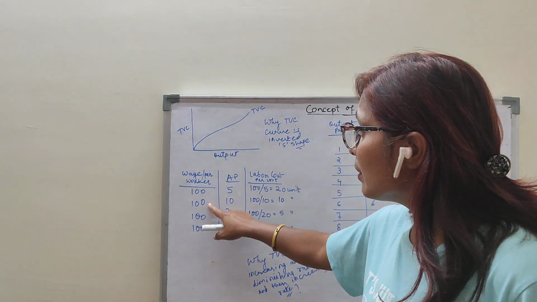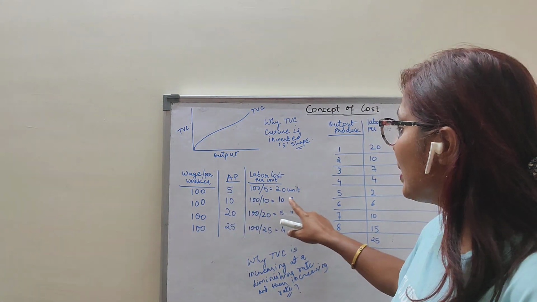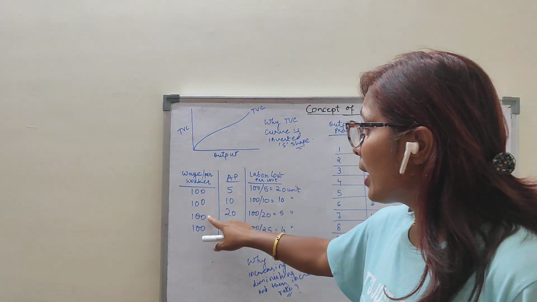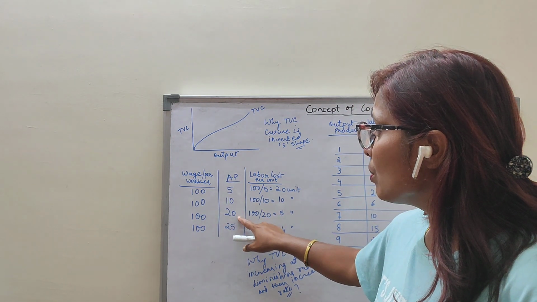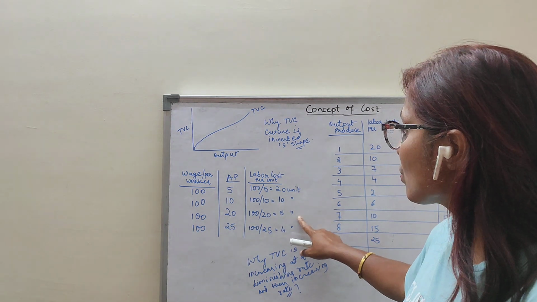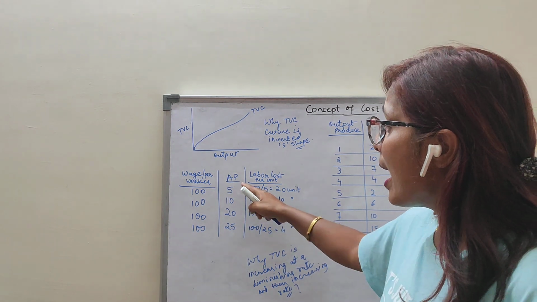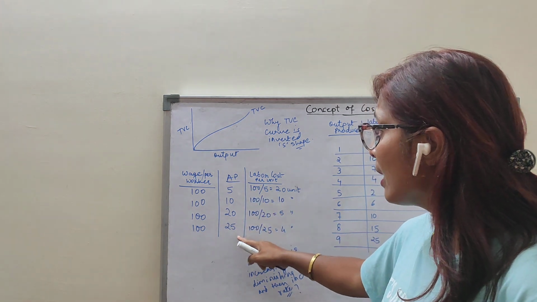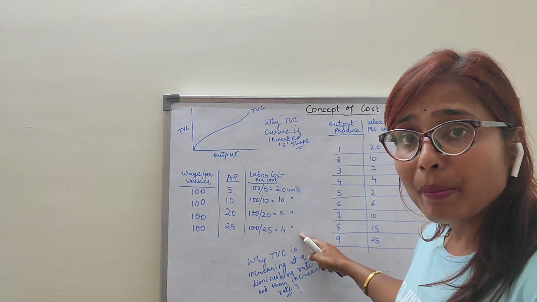Now again I paid 100 rupees to the worker and I asked him to produce 10 units. My labor cost was 10. Again I paid 100 rupees. My average product increases from 10 to 20 and my labor cost falls from 10 to 5. So what I mean to say here is that as my average product is increasing, my labor cost per unit is falling down. So this you remember, children.